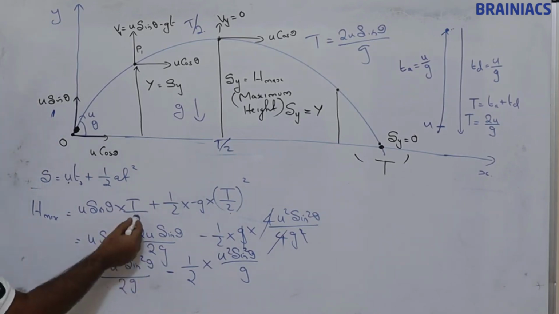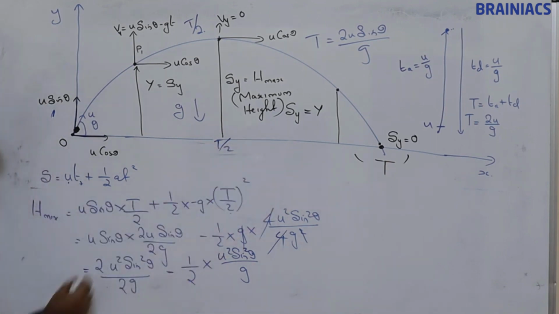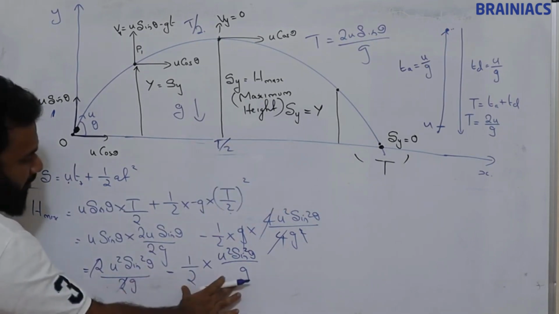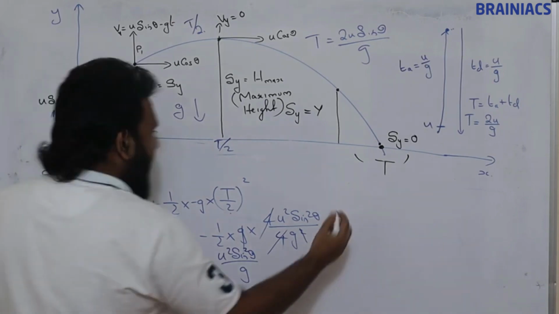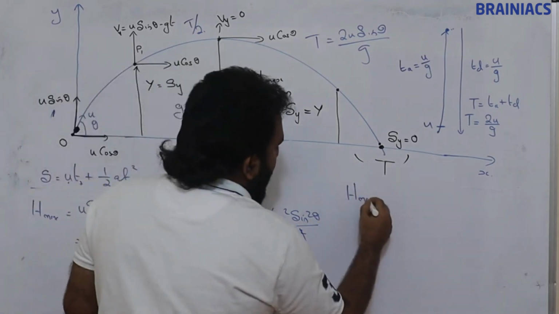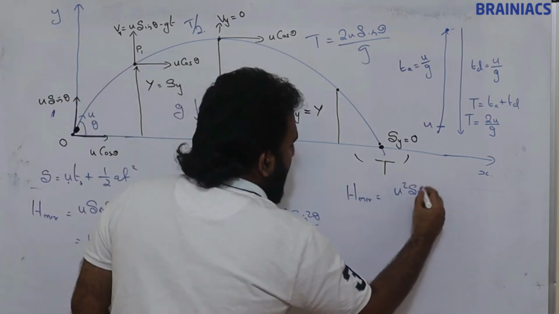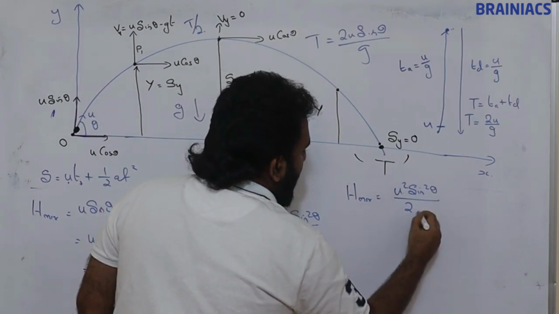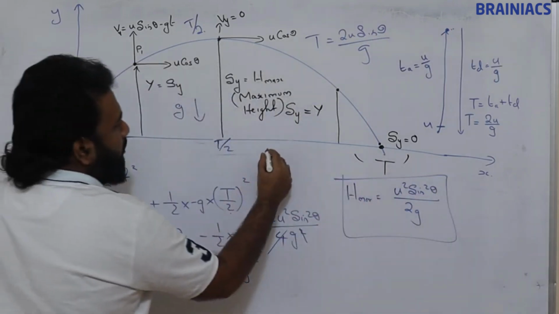Time taken is only half of the time of flight, so this 2 also will be cancelled. This is full, this is half, like 1 minus 1 by 2. So we will be getting H max is equal to u square sin square theta divided by 2g.